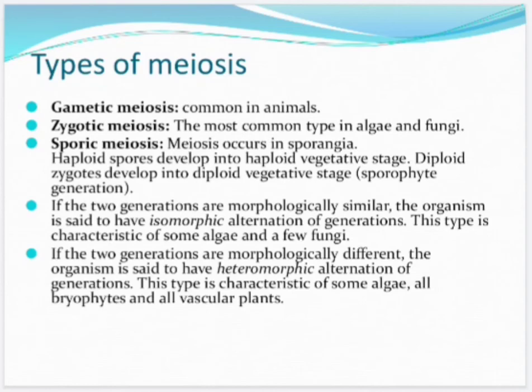This type is characteristic of some algae and a few fungi. If the two generations are morphologically different, the organism is said to have heteromorphic alternation of generations. This type is characteristic of some algae, bryophytes and all vascular plants.